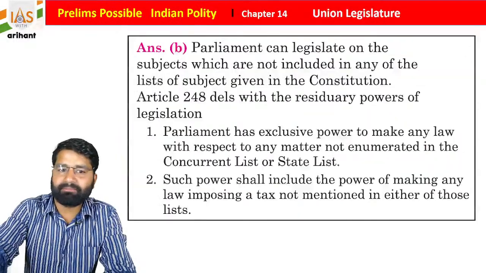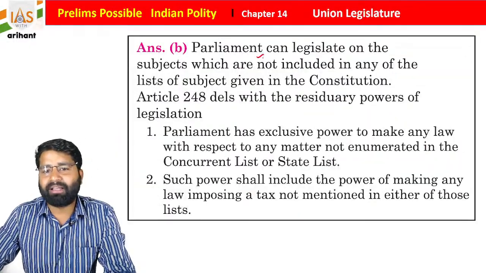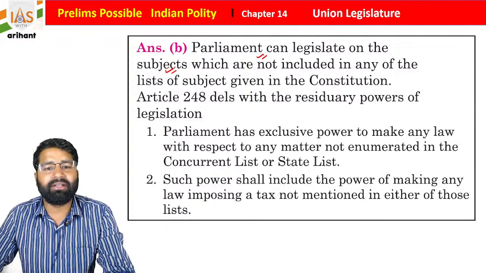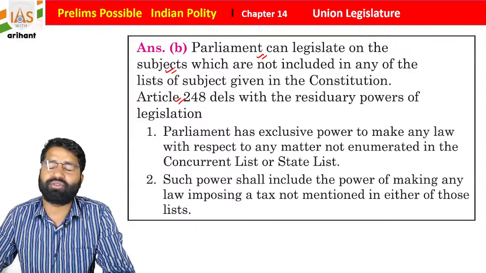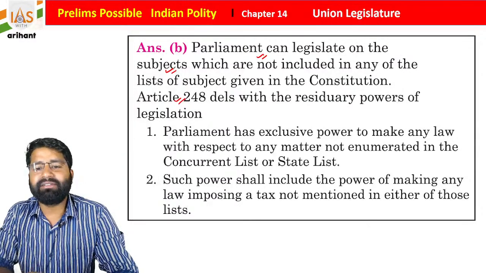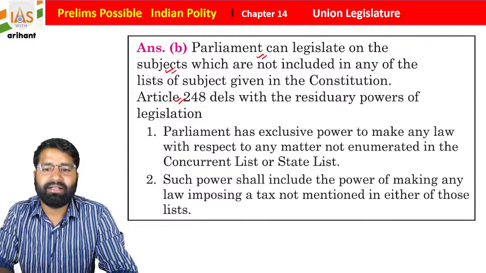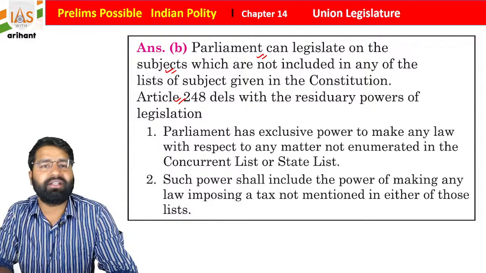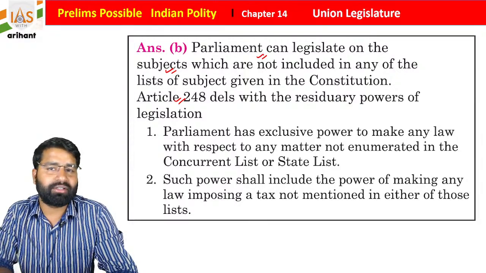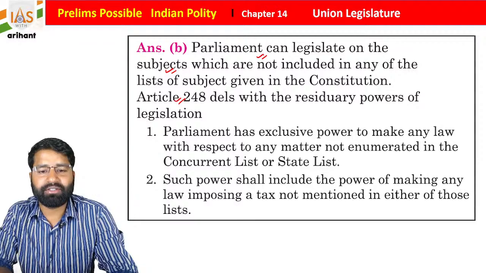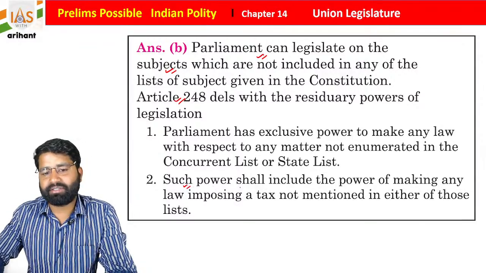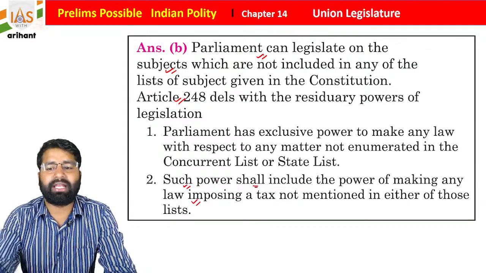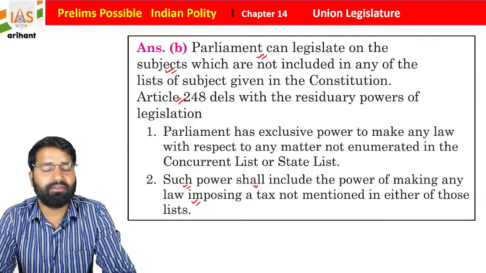So these are some important data that you must remember. Parliament can legislate on a subject which is not included in any of the lists given in the Constitution. Article 248 deals with the residuary power of legislation. So Parliament has exclusive power to make law with respect to any matter that is not enumerated in the Concurrent list or the State list. And the second clause says that such power shall include the power of making any law imposing a tax not mentioned in either of those lists, students.